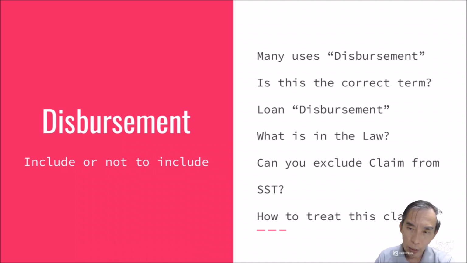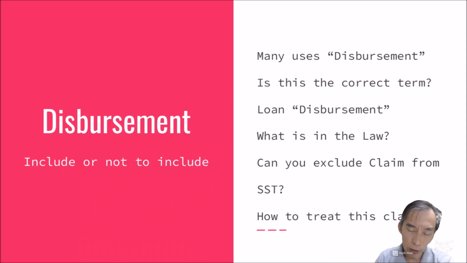So what is in the law we want to discuss in the matter of sales and service tax, and in particular the Service Tax 2018. Are you able to exclude all these claims from the SST, or how to treat them when you actually have a claim?